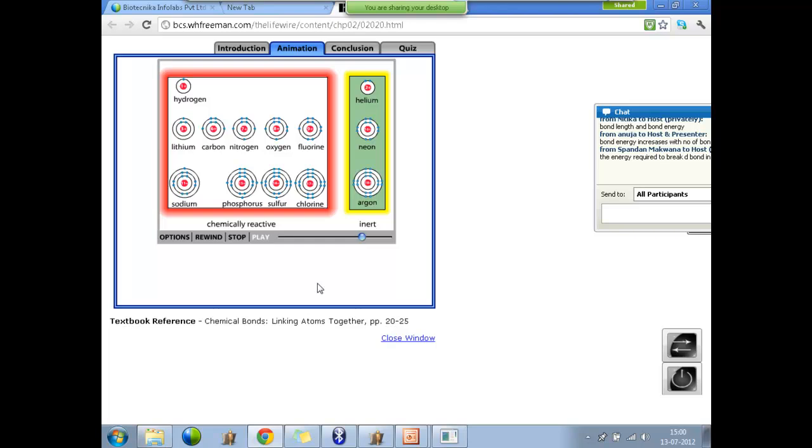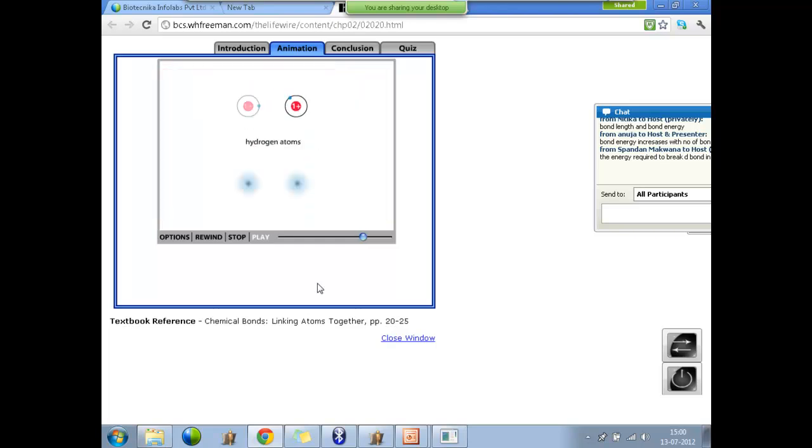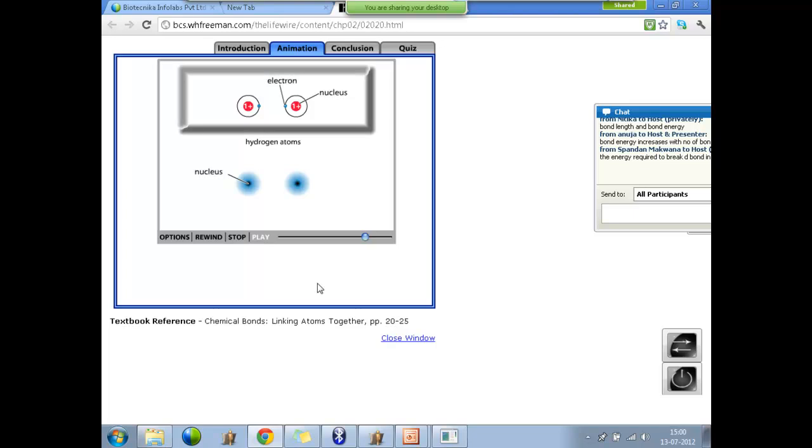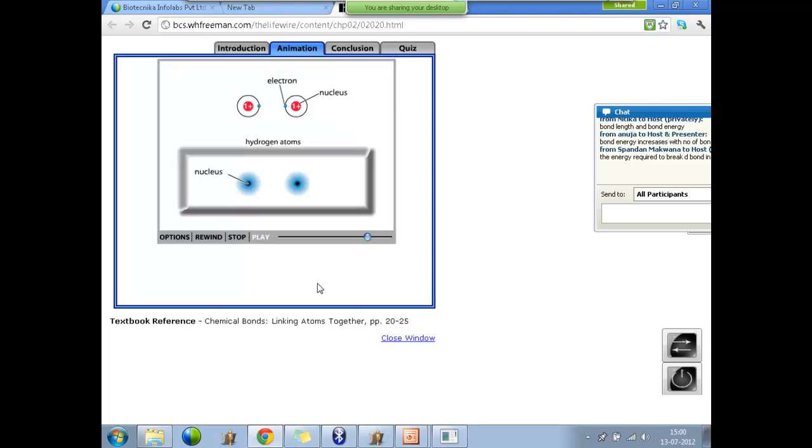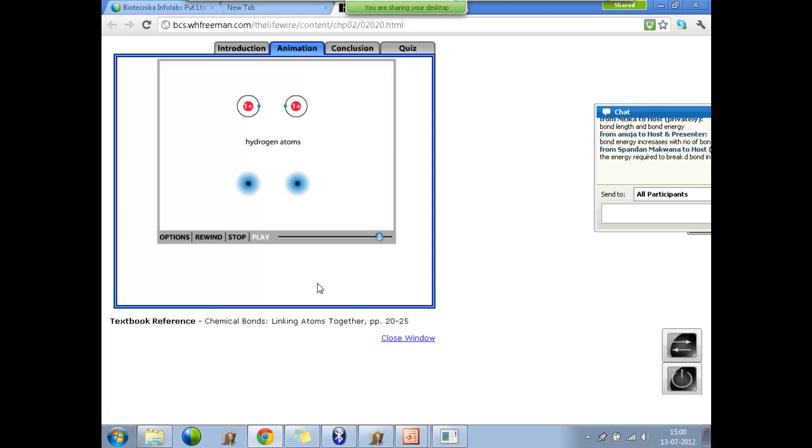Let's examine the nature of a chemical bond using hydrogen atoms as examples. 2 atoms are depicted with their electron shells. 2 others are depicted more realistically, showing a region of space around the nucleus where the electron has a high probability of being found. This region is an electron's orbital. If 2 hydrogen atoms approach each other, the positively charged nucleus of one is attracted to the negatively charged electron of the other. The orbitals merge, and the electrons are then equally attracted to and shared by the 2 nuclei. The electron-rich region between the nuclei binds the atoms together.